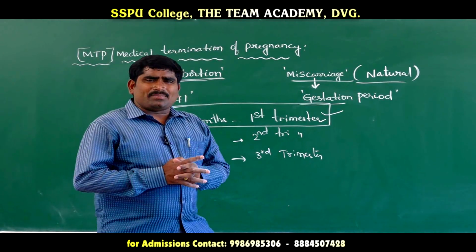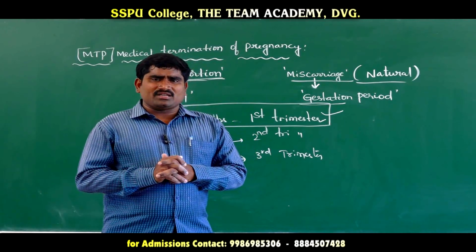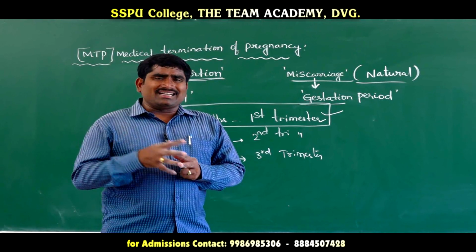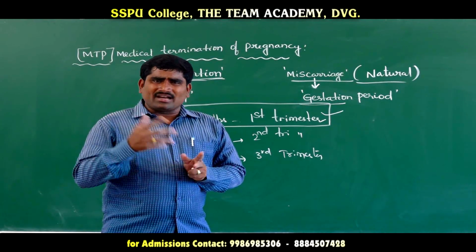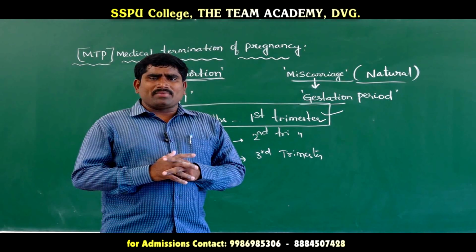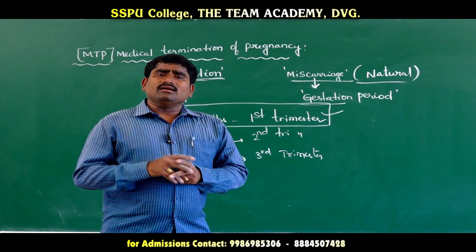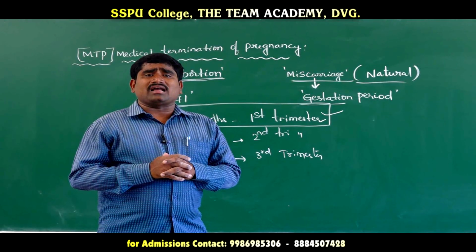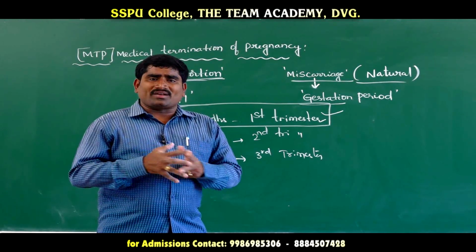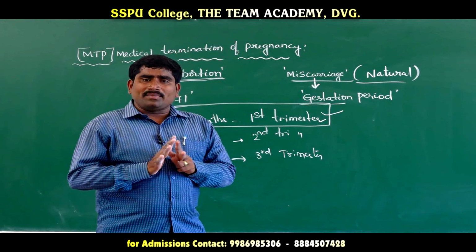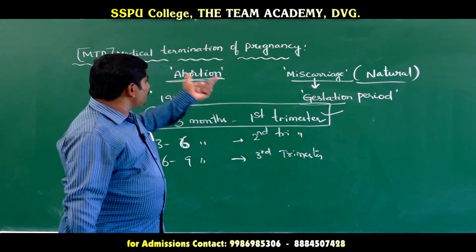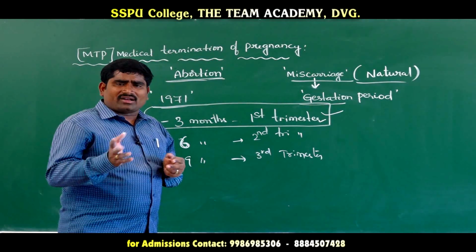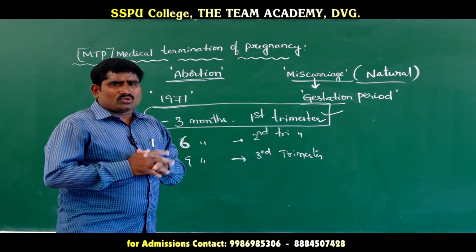There are many reasons for medical termination of pregnancy. In some cases, if there are genetic problems and the baby cannot grow properly, such babies should not grow, so with the suggestion of doctors or medical supervisors, the pregnancy is terminated. In some rare cases, people who do not want children may also go for MTP for other reasons.